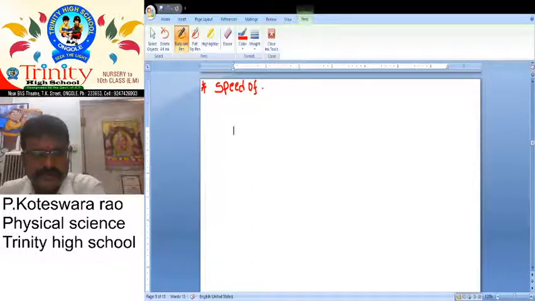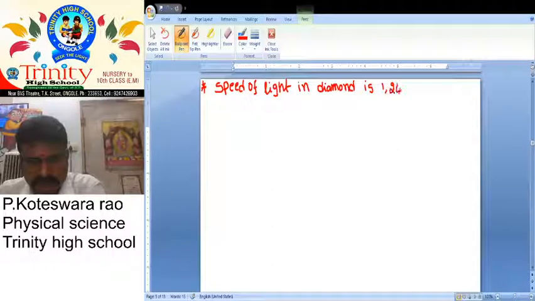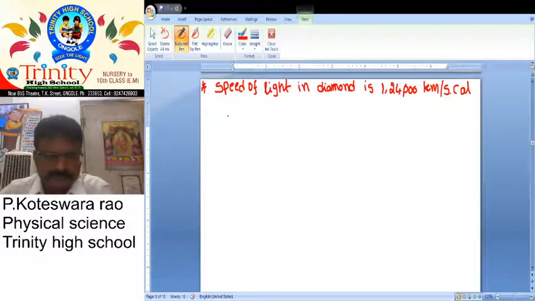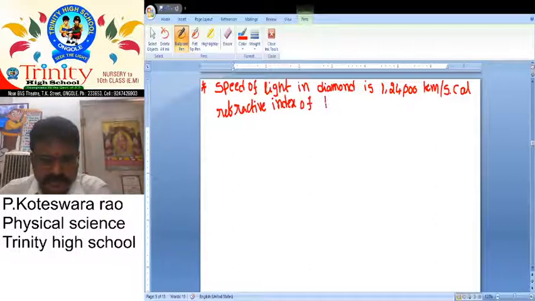Speed of light in diamond is 1,24,000 kilometer by second. Calculate refractive index of diamond.